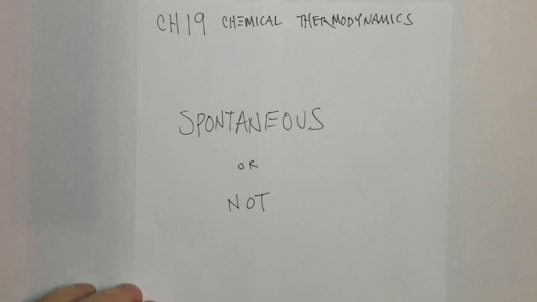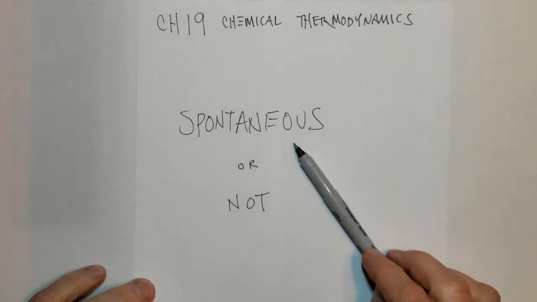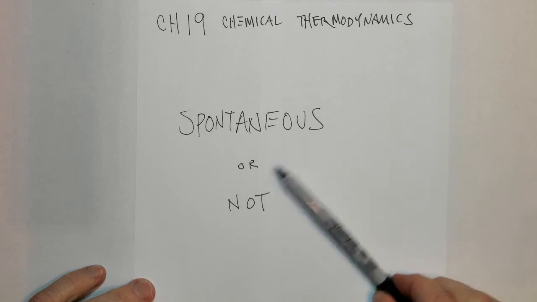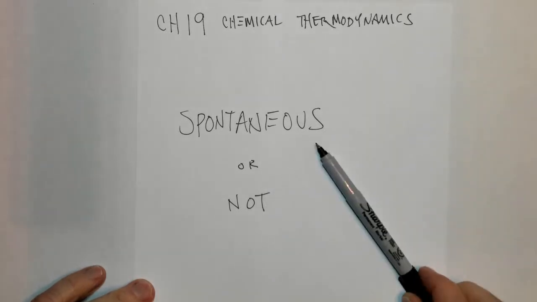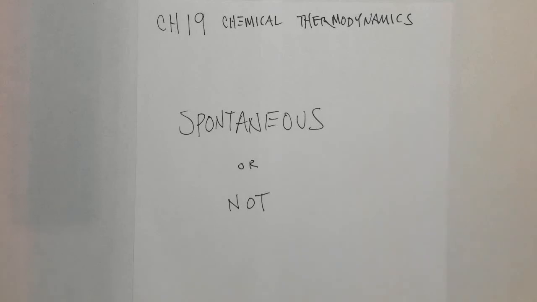Chapter 19, Chemical Thermodynamics. Chapter 19 answers the question, will something be spontaneous or not? Spontaneous means that it will happen all by itself without any outside intervention. Chapter 19 gives us pieces and mathematics to help answer that question.